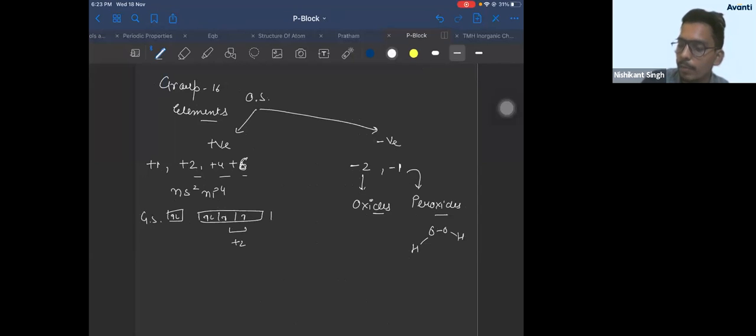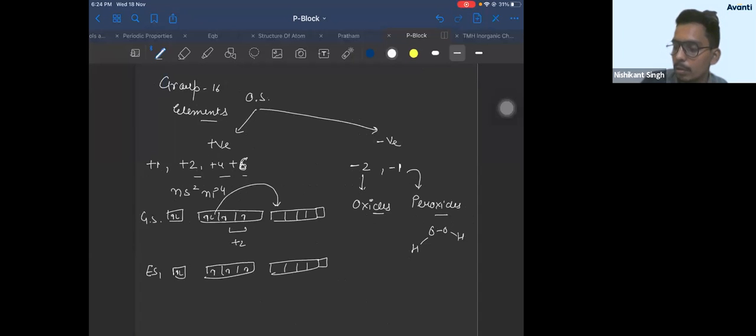Now, if there is a d orbital available, then this electron can be excited here. Excited state 1. So in excited state 1, you have how many unpaired electron? 1, 2, 3, 4. So how many unpaired electrons are there? 4. So +4 oxidation state.